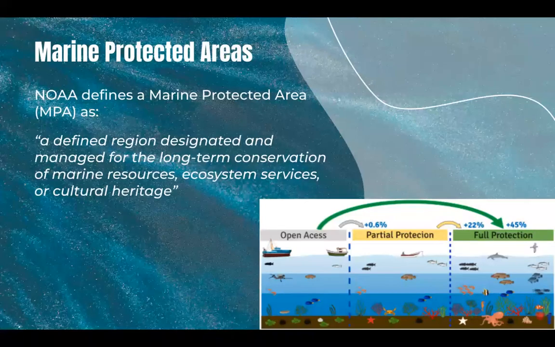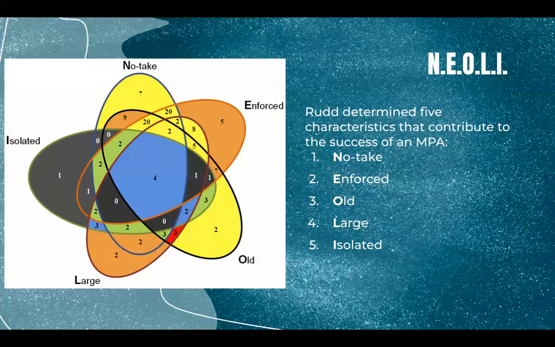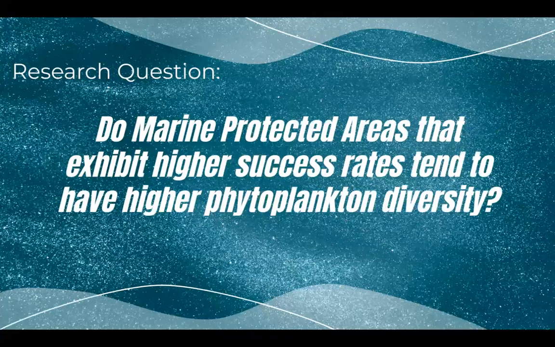Marine protected areas, or MPAs, are defined by NOAA as a defined region designated and managed for the long-term conservation of marine resources, ecosystem services, or cultural heritage. NEOLI is an acronym created for the characteristics that contribute to the success of an MPA. NEOLI stands for no take, enforced, old, large, and isolated.